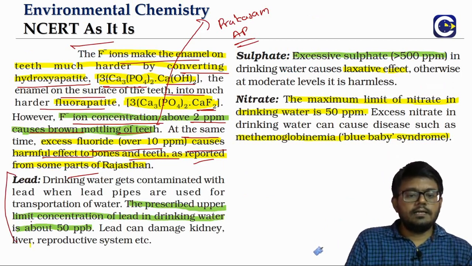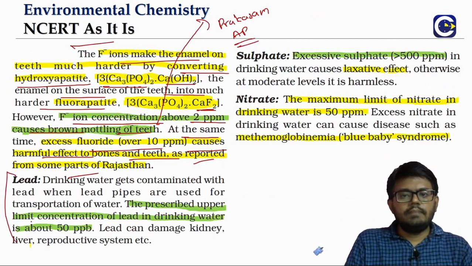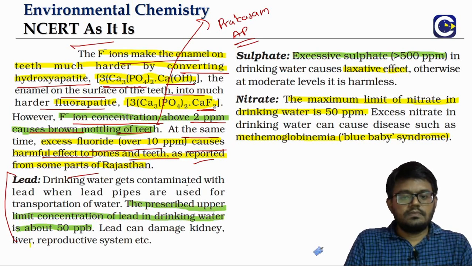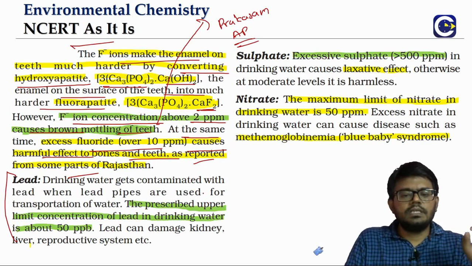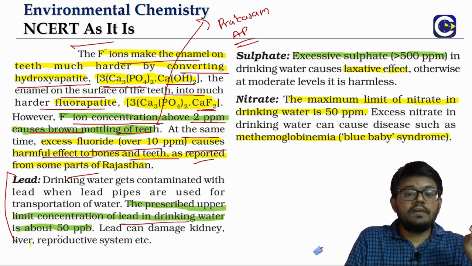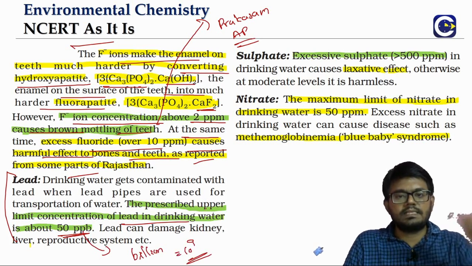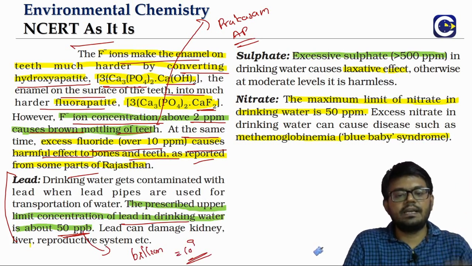Now the other metal or ion that we look at is lead. Lead is very lethal to us. If you have a concentration of lead beyond 50 ppb, this is not ppm, it is what? ppb. ppb means parts per billion. What is a billion? 10 power 9. The prescribed upper limit for the concentration of lead in drinking water is 50 ppb. It should not go beyond that.